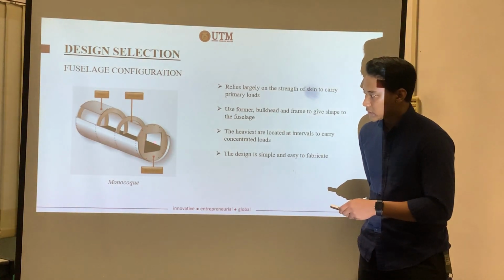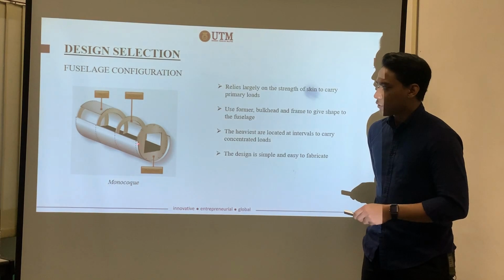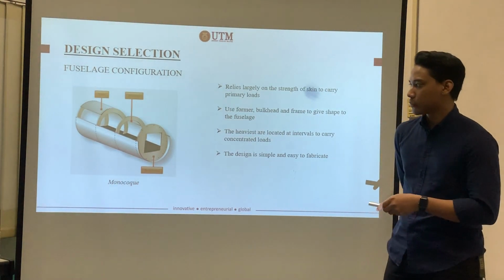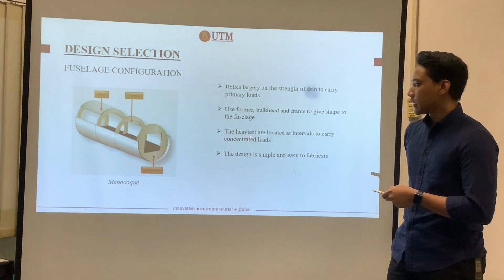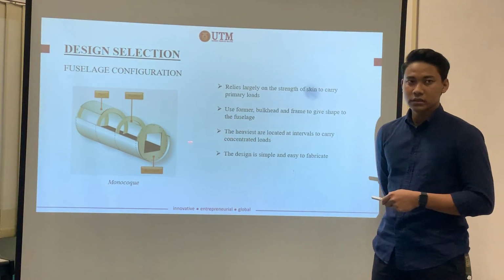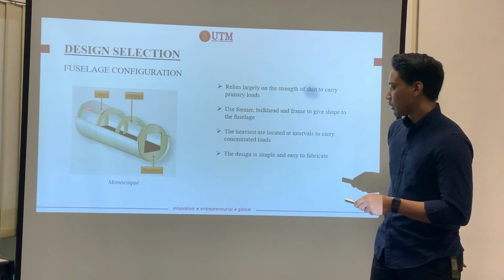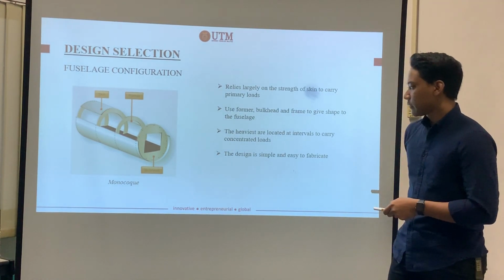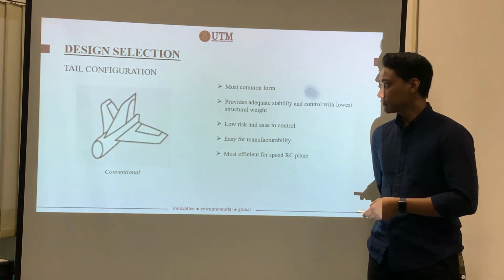As you can see, this is the bulkhead to hold the motor. This is the former to hold the fuselage, and also the skin to cover the former. The next one is it is also the heaviest located at the intervals to carry the concentrated loads. So for this case, the heaviest located at the intervals to carry the wing at the middle part. And also the final one is the design is simple and also easy to fabricate.